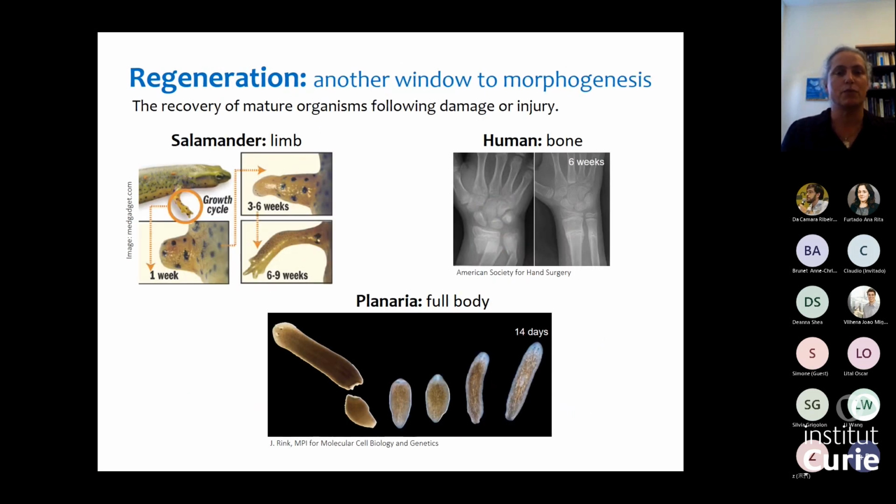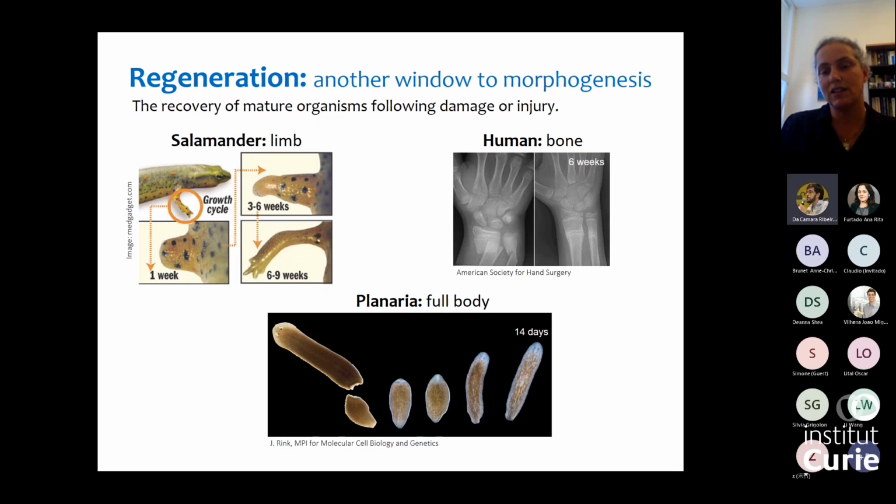Another example of this process of morphogenesis is what's known as regeneration. If you take a mature organism and it undergoes some damage or some injury, it's able in many cases to recover. So for example, if you take a salamander and you chop off its limb, a new limb will grow within a few weeks. And this is a complicated tissue. It contains skin and muscles and nerves and bones, and all this has to grow into a functional limb, and it's able to recover. In humans, we're not as advanced in regeneration, but you know that if, for example, a bone breaks, it's able to regrow, or a liver can regrow.